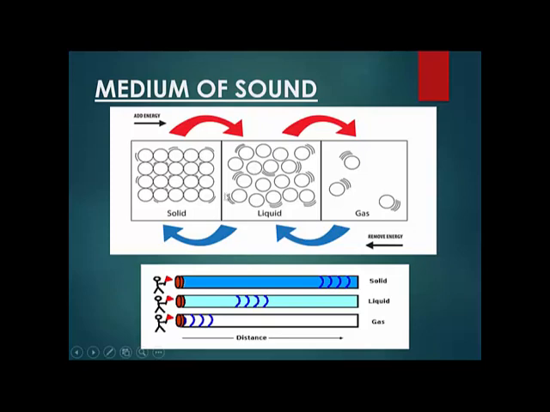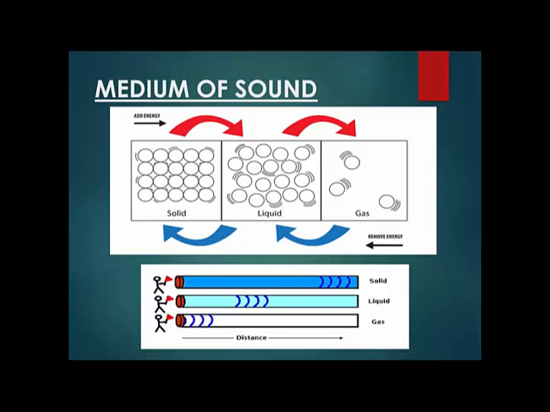Now look at this. The molecules in solids are compactly packed, very very close to each other. In liquids, they are slightly apart from each other, and in gases, the molecules are further apart from each other. So in solids, all the molecules are very close to each other.